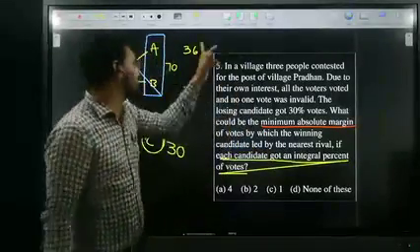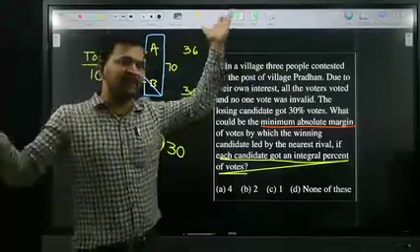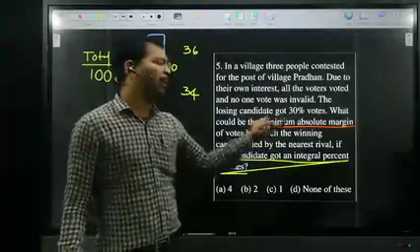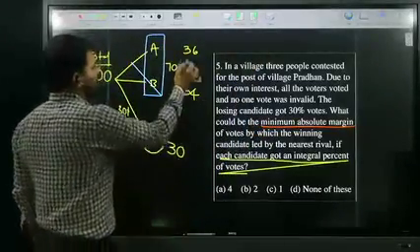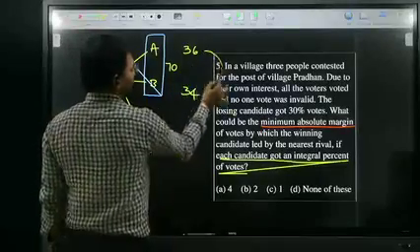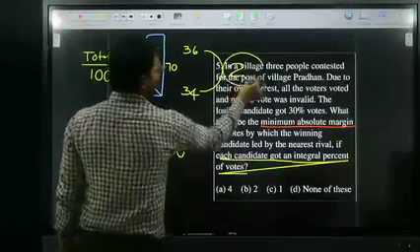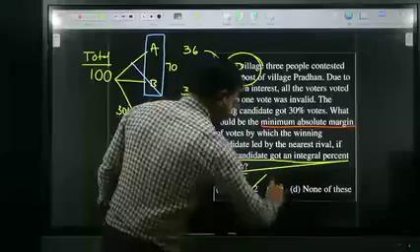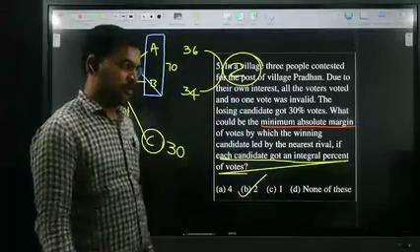Say for example, if you go for 37 and 33, the gap is much more. They're asking the minimum absolute margin. So that is the reason. If A got 36, B got 34, therefore the minimum absolute margin is how much, amma? 2. So your option is 2. All of you okay?